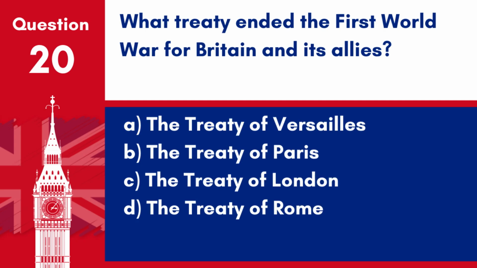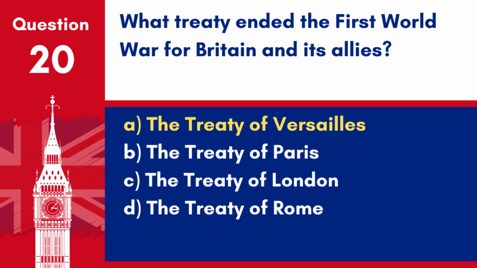Question 20. What treaty ended the First World War for Britain and its allies? A. The Treaty of Versailles. B. The Treaty of Paris. C. The Treaty of London. D. The Treaty of Rome.